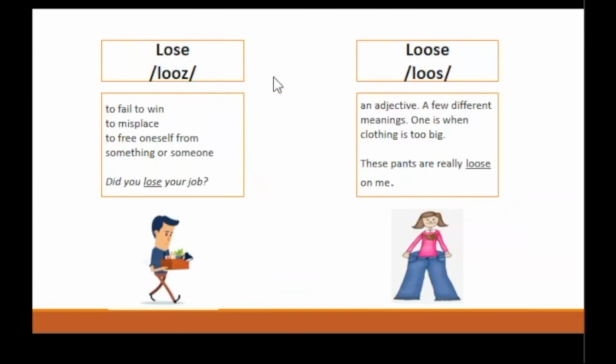Lose and loose. Lose is a verb that means to fail to win, to misplace, or to free oneself from something or someone. Example, did you lose your job? Loose is an adjective that means not tight. Only one O distinguishes lose from loose. Example, these pants are really loose on me.